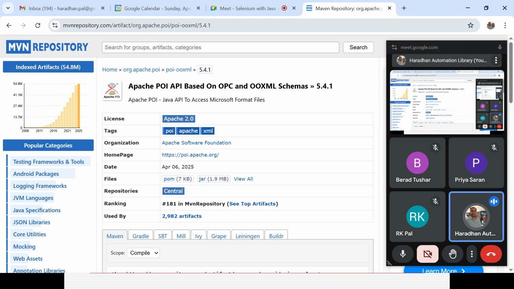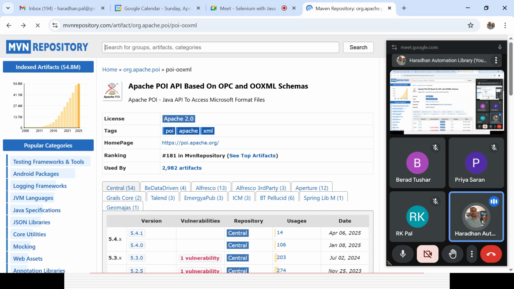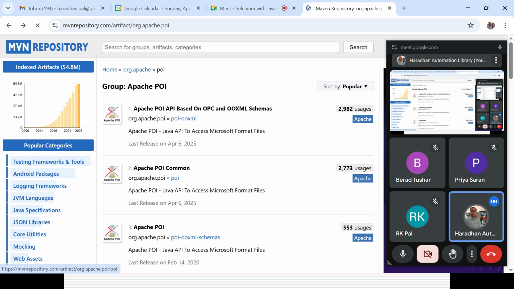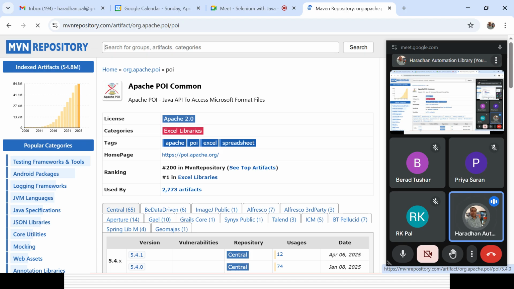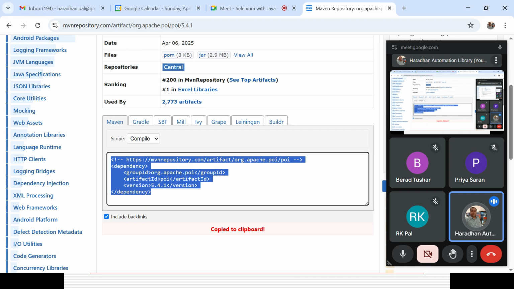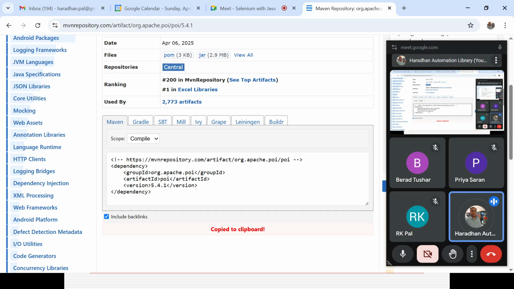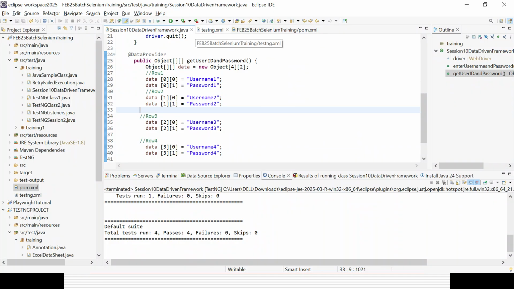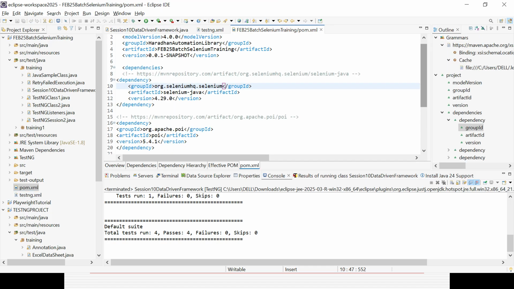And after that, this alone will not work. Apart from that, you also need to take the Apache POI common dependency as well. Same version you need to take, whatever version you are taking, like 5.4.0 or 5.4.1, for both. So these are the 2 dependencies. Simply add them in your pom.xml file and save it. This is the only precondition required to work with Apache POI. If you go to the pom.xml file in the same project, I have added these two dependencies, version 5.4.1.